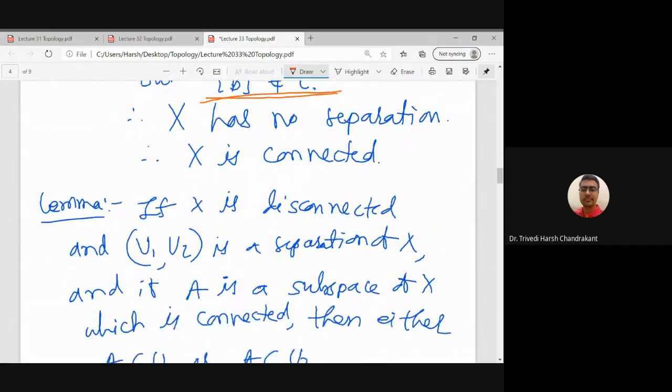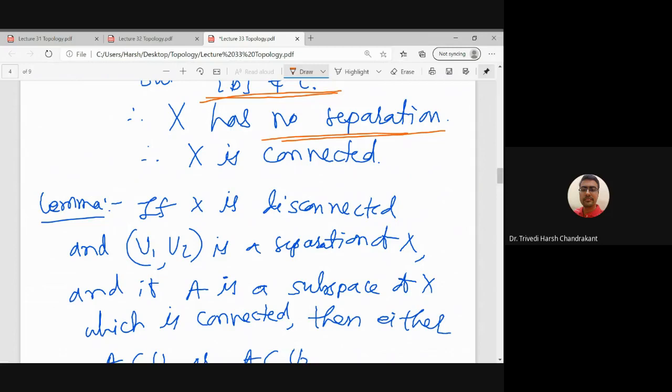So therefore what we get is, I have assumed that X has a separation u1, u2, and then we proved that I cannot find u2 whatever I take u1. So therefore, there is no such pair U1 and U2 which satisfy the property that U1, U2 are proper non-empty disjoint sets whose union is X. So therefore, there is no separation possible on X with respect to this particular topology.